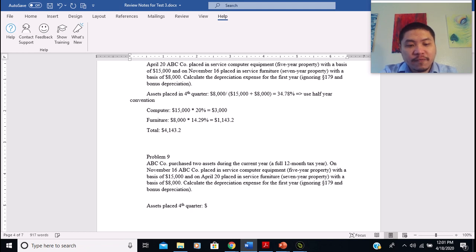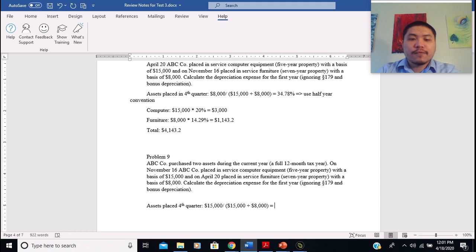Right, so now we have $15,000, because now they placed the computer in November. So $50,000 divided by 15,000. That's $8,000, right?